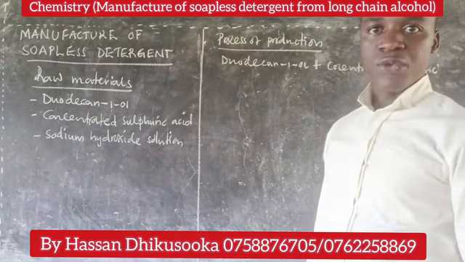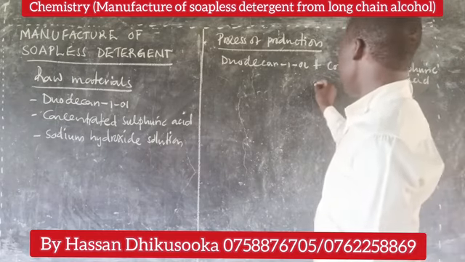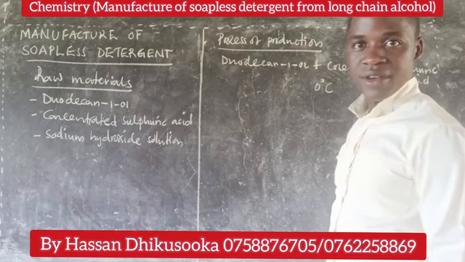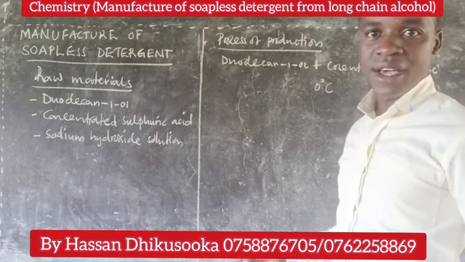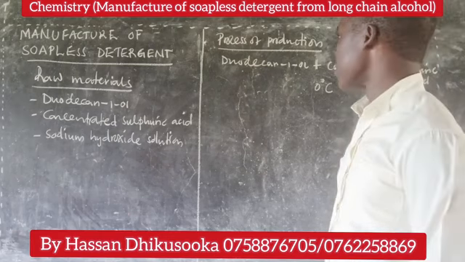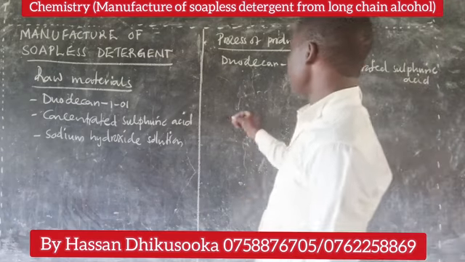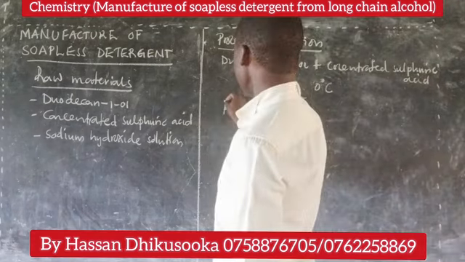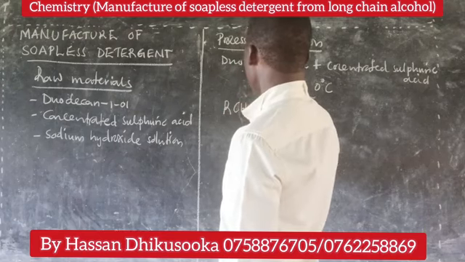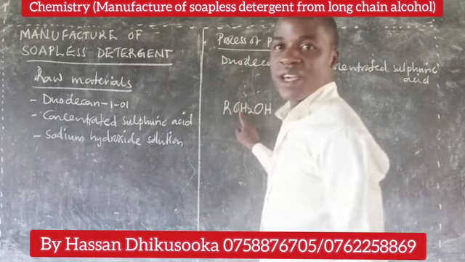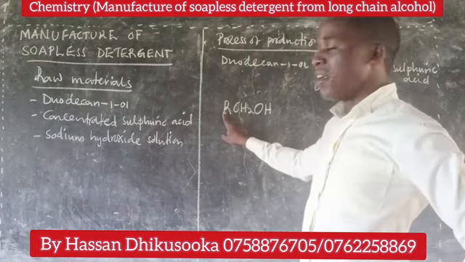At what temperature will these react? They react at 0 degrees Celsius. So when they react, what are we going to form? We are assuming that this is the decan-1-ol, whereby the R is an alkyl group.